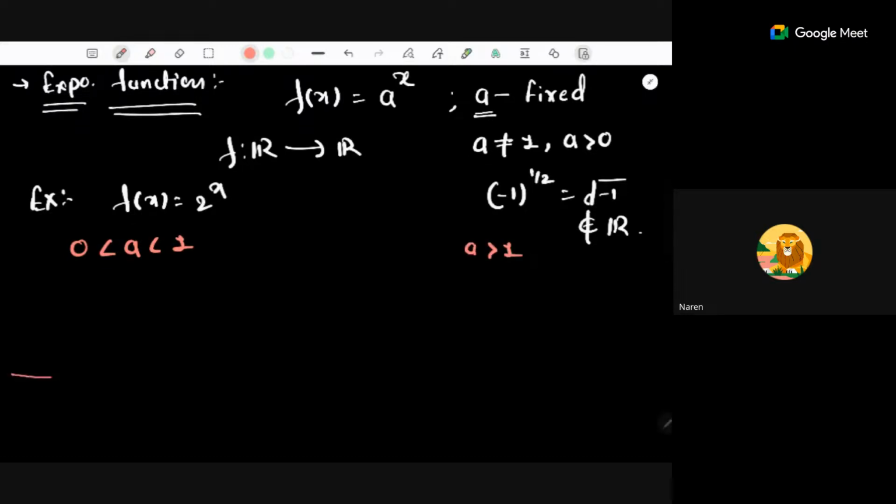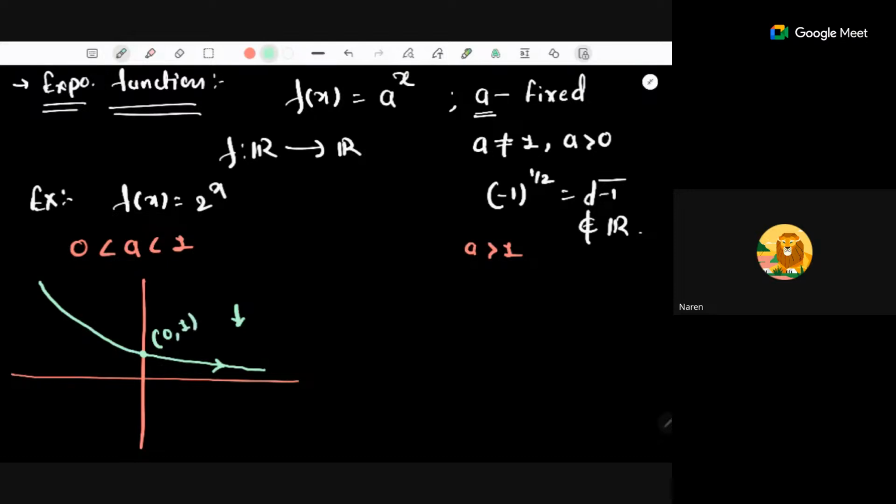So in this case, when the value of a is between 0 and 1, this exponential function's graph is nothing but like this one. It is a decreasing graph which intersects the y-axis at a point, so we can find the y-intercept. If you put the value of x equal to 0, a to the power 0 is nothing but 1, right? So when x is 0, the value of y is 1. So the y-intercept of this function a to the power x is (0, 1).